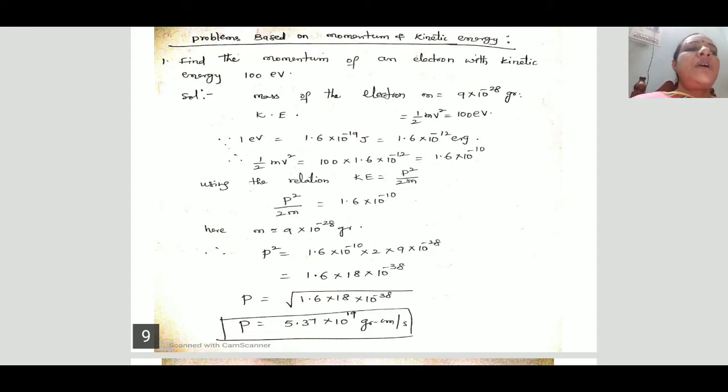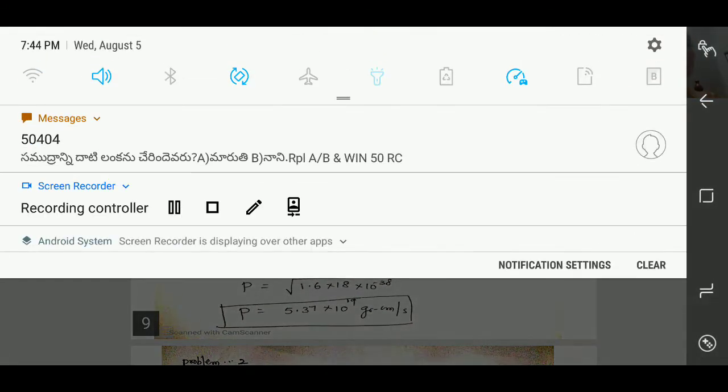Find the momentum of an electron with kinetic energy 100 electron volts. This is just asking for momentum. He is giving information about kinetic energy. Kinetic energy is given, he is asking about momentum.